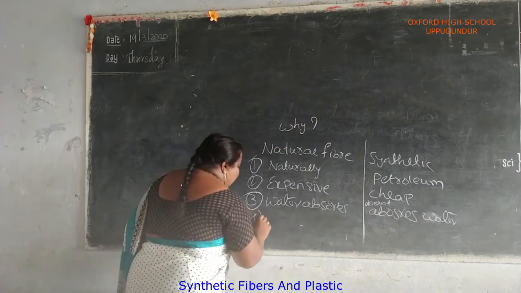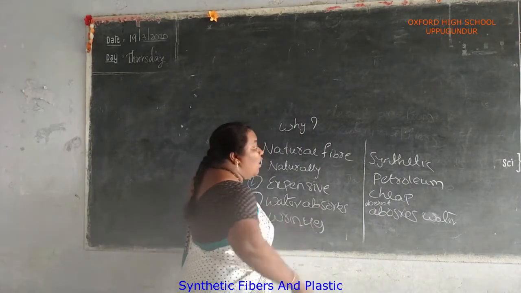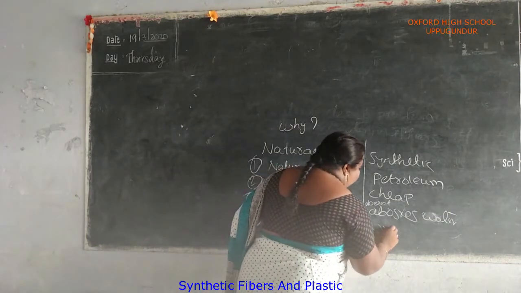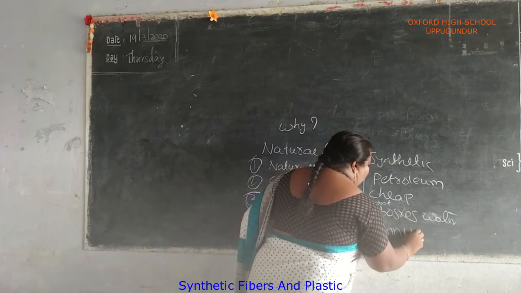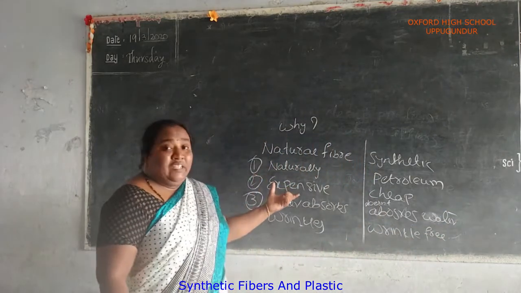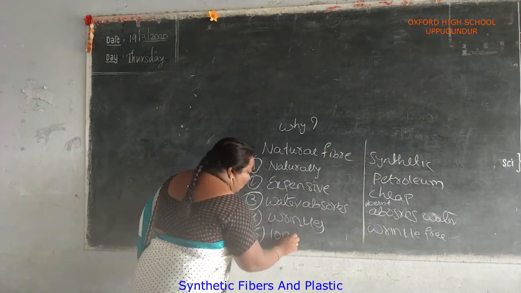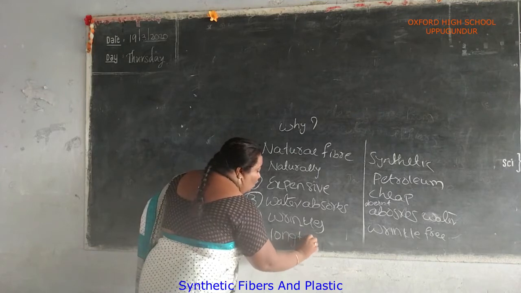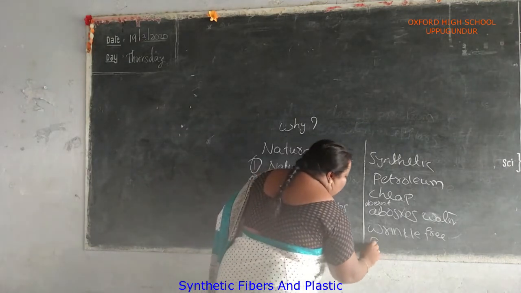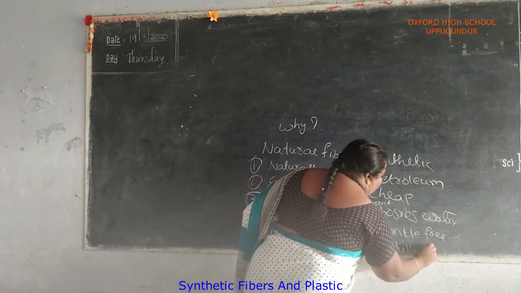Natural fibers form wrinkles. Synthetic fibers do not form wrinkles, they are wrinkle free. Natural fibers take a long time to produce, whereas synthetic fibers are readily available.